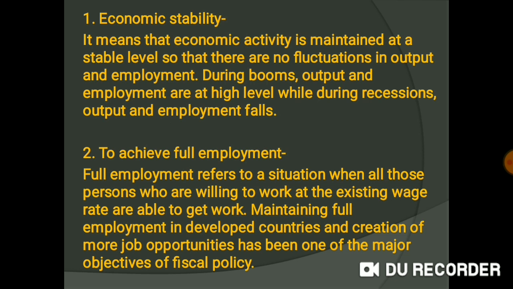So during boom, what happens? The output and employment level are very high. And on the other extreme is the recession or depression, where the output and employment fall. So, the main objective of the government is to reduce these fluctuations in the economic activity. So, this is the first objective of fiscal policy.